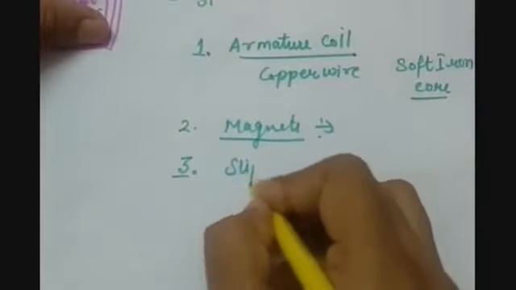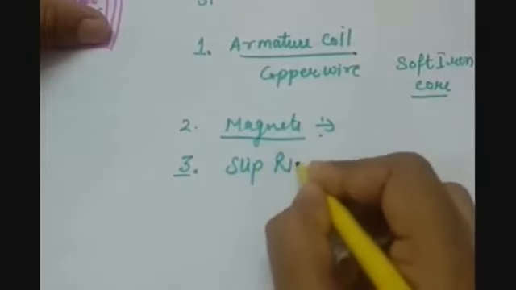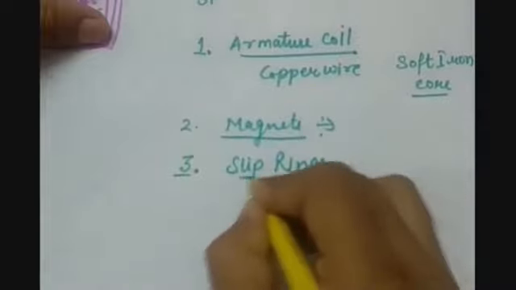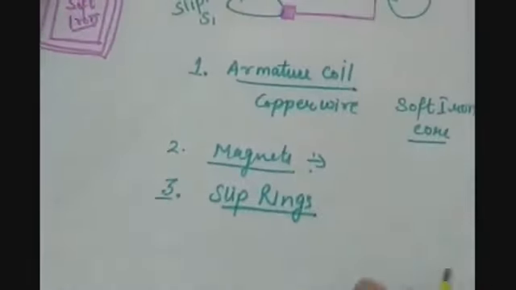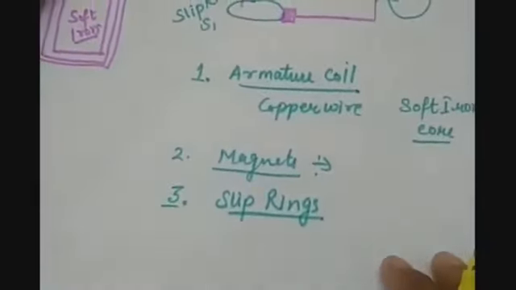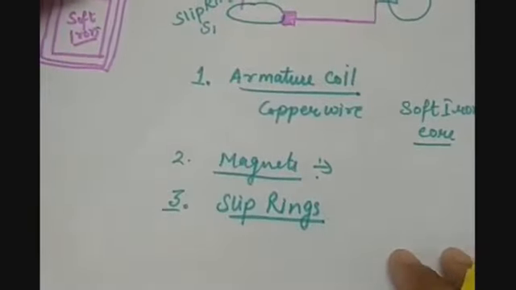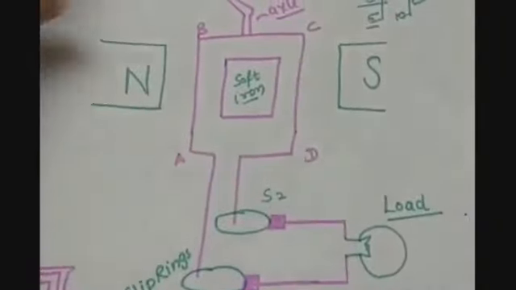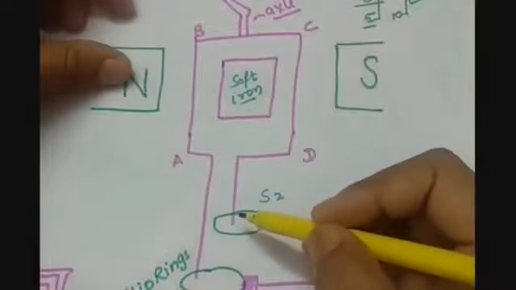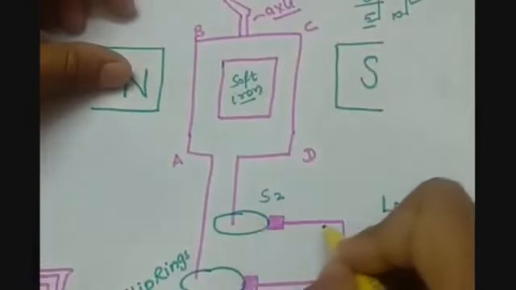Third is slip rings. Why am I calling them slip rings? Because just think of the situation when we have an armature coil which has two ends, and I directly join them with the load.